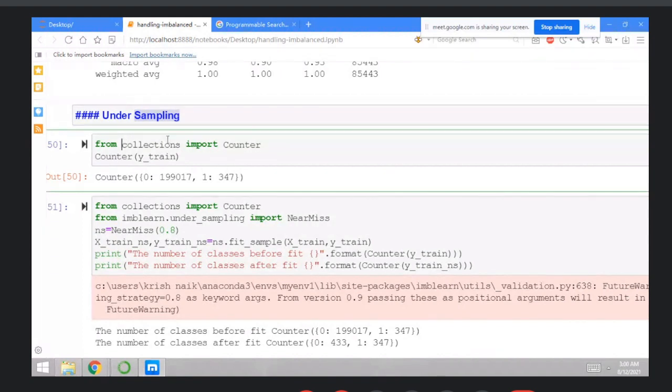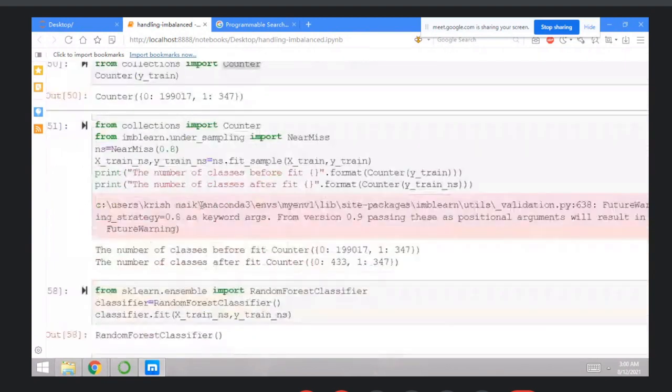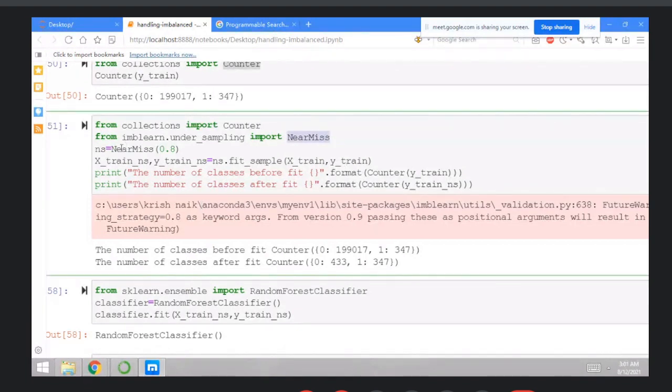So from collections import Counter. So why are we using Counter here? Because Counter specifies the values of zeros and ones, right? So you can check the values of zeros and the values of ones, that is fraud transactions and not fraud transactions. Then next, from imblearn under_sampling, import NearMiss. Create the NearMiss instance with 0.8, that is 80%, means just reduce the sample by 80%, and then create the X-train, Y-train, just do the fit and resample, okay?